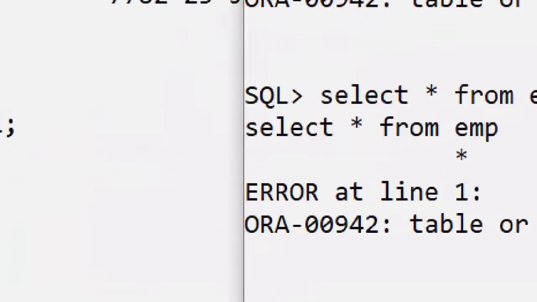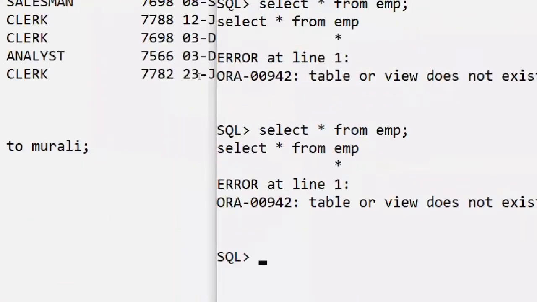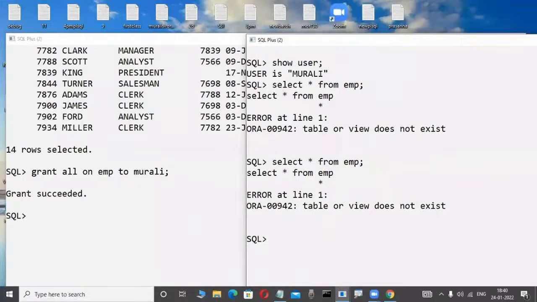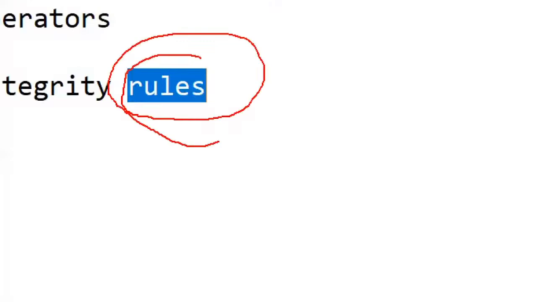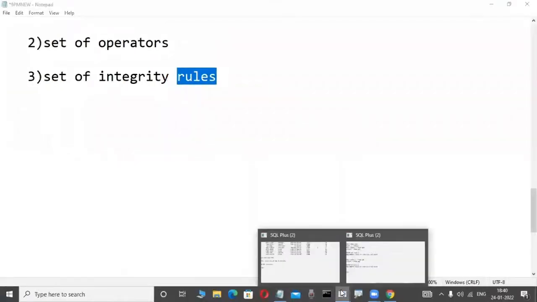Why? Observe here. If we are using any relational data model product, compulsorily we must follow some rules. Really, grant is succeeded, really correct. But I am a developer, and I am unable to follow the rules in a relational data model. That's why I fail. I am a programmer, I don't know the rules, so that's why I fail. What is the rule? Now check it out, concentrate here.